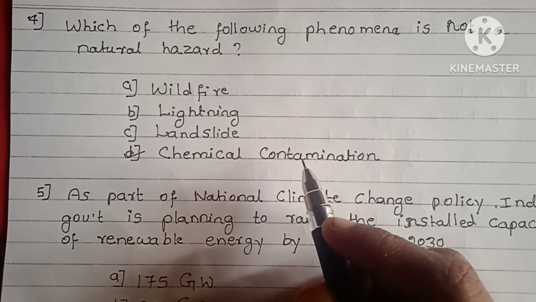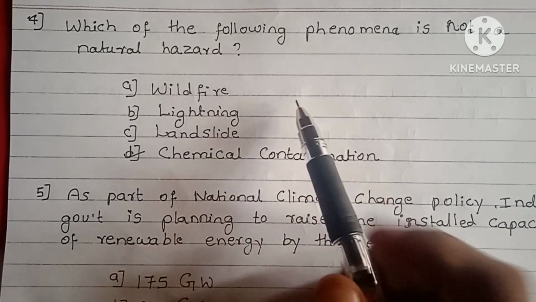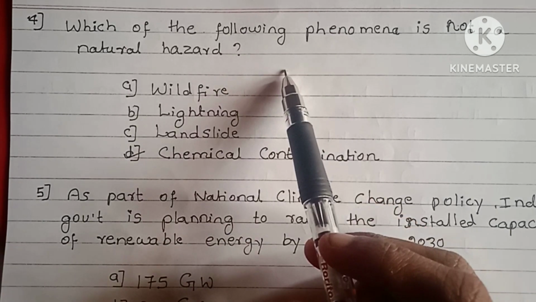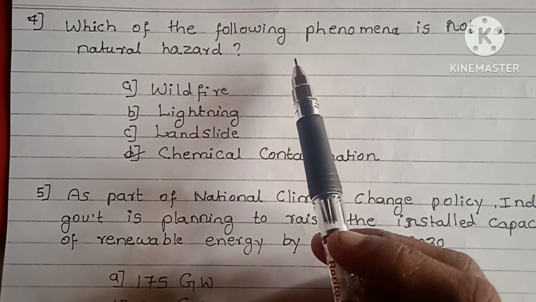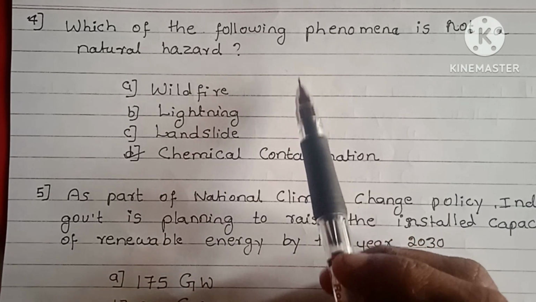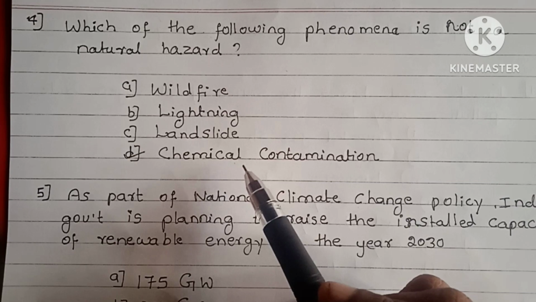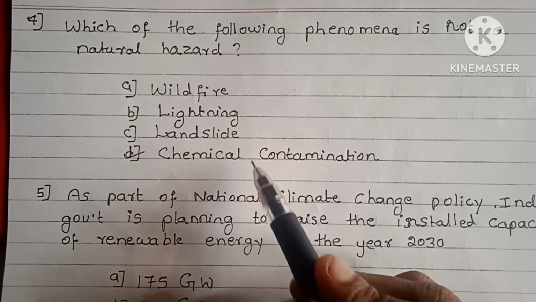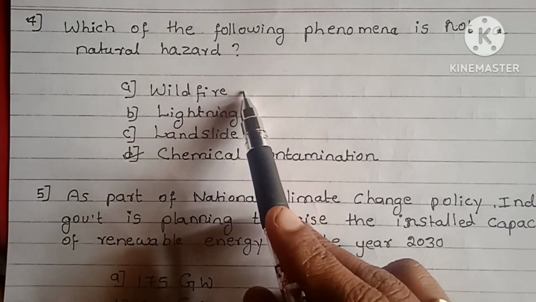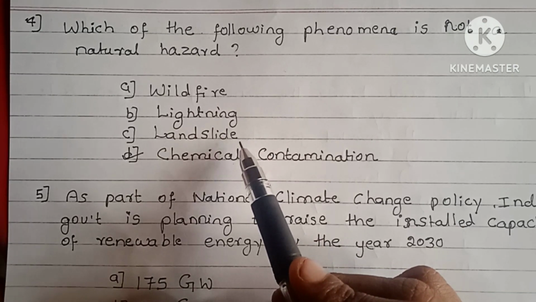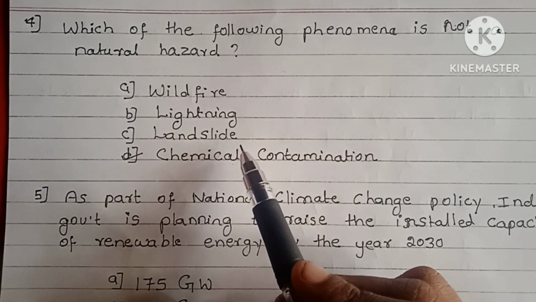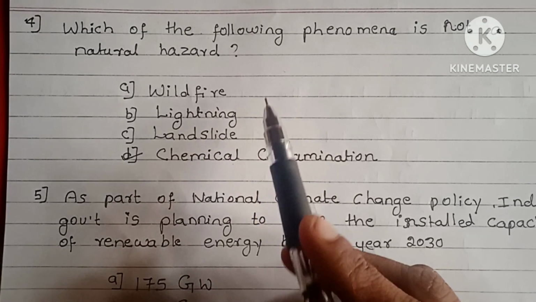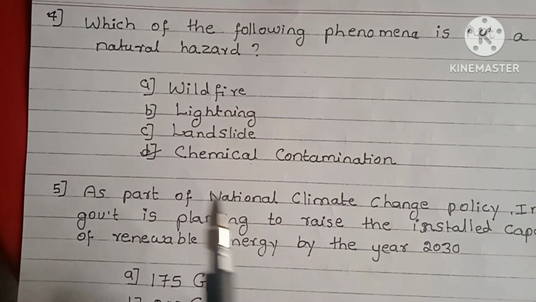They are caused by human mistakes, but wildfire, landslide, lightning are natural disasters. They cannot be avoided. Chemical contamination is made by human mistake, but wildfire, lightning, landslide are natural disasters. We cannot control them. So the right answer is option D.